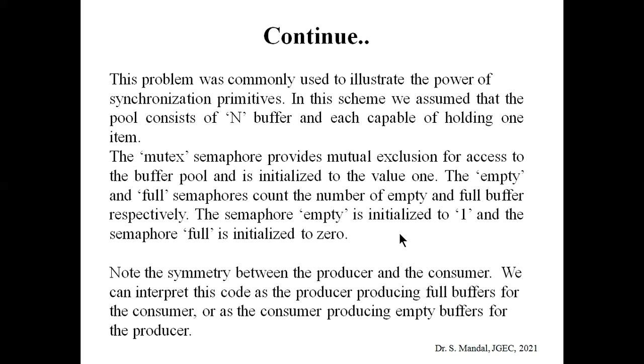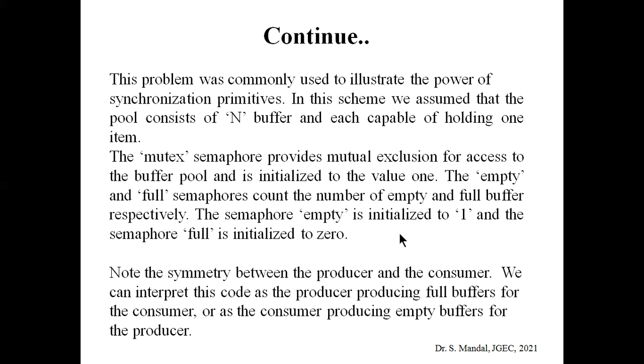Next, we need to code the respective processes or programs. Before starting the code of the producer process and consumer process, we can interpret it as the producer producing the full buffer for the consumer, and the consumer being responsible for the empty buffer for the producer.